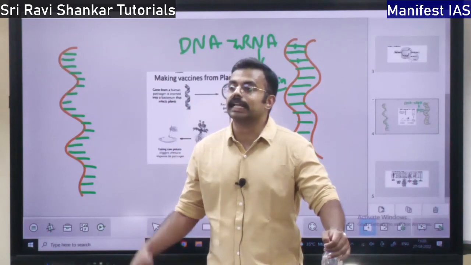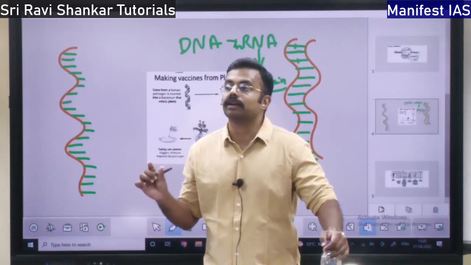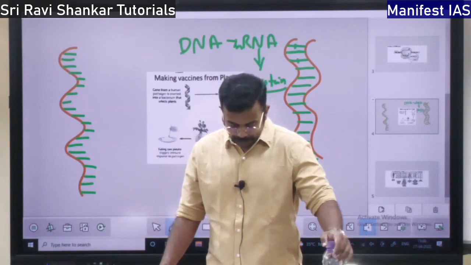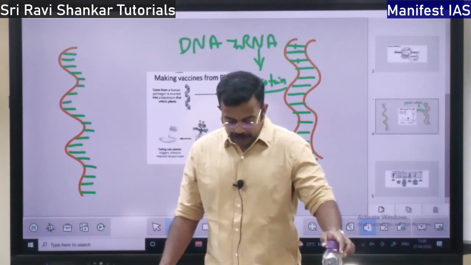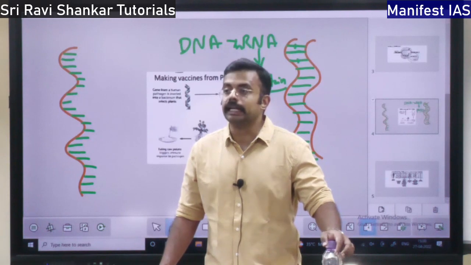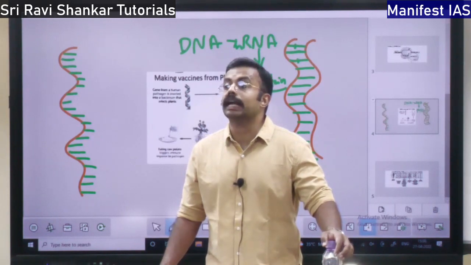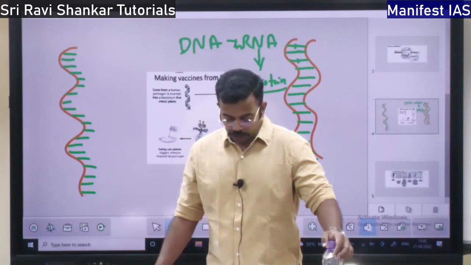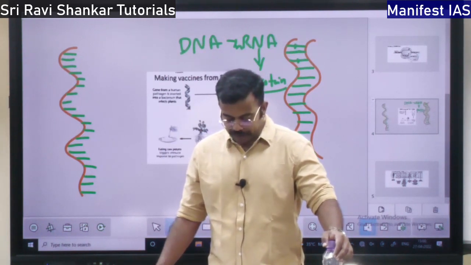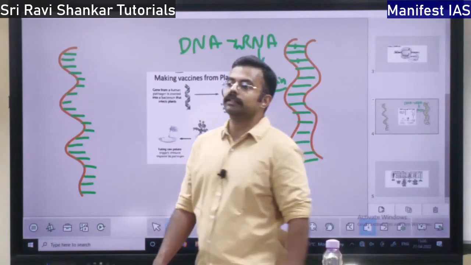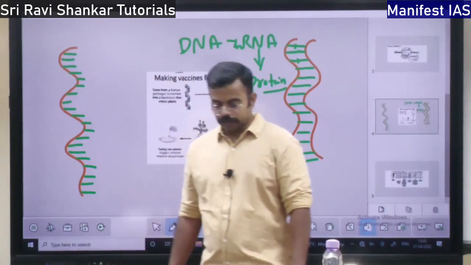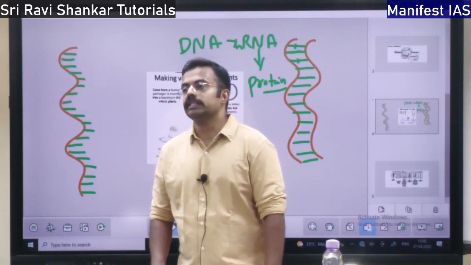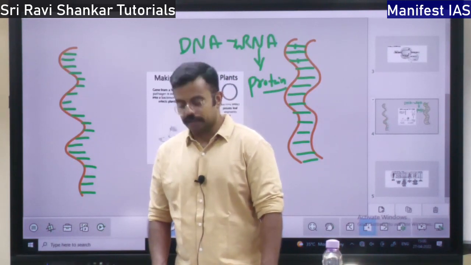The first synthetic cell, an artificial cell, is produced in the year 2010. And in the year 2013, a bionic eye was produced, an artificial eye, right? Then in the year 2020, biotechnology is used to fight COVID, right? Okay, so this is the evolution of biotechnology since the 20th century, right?